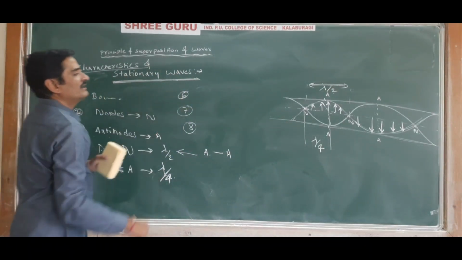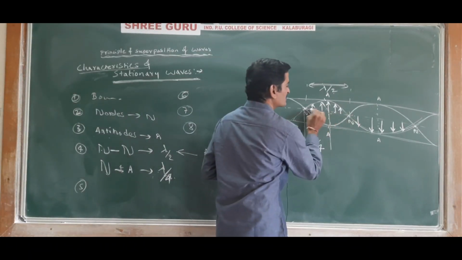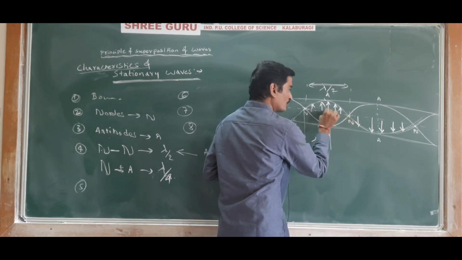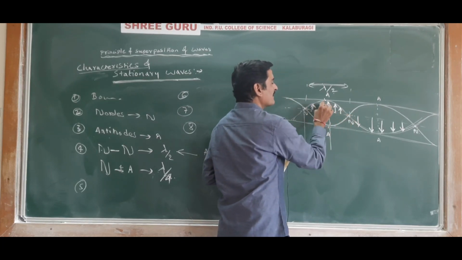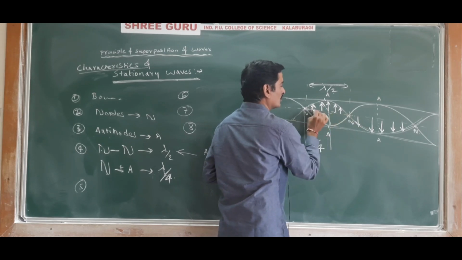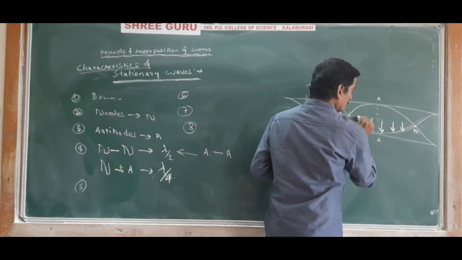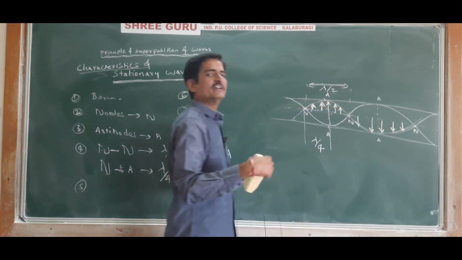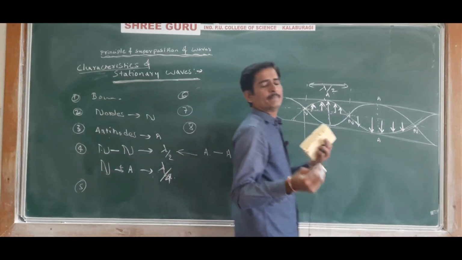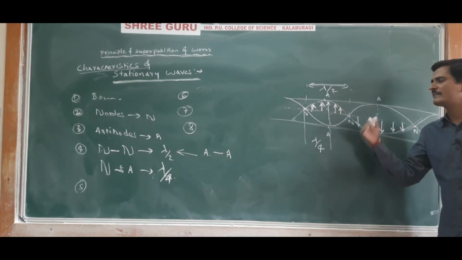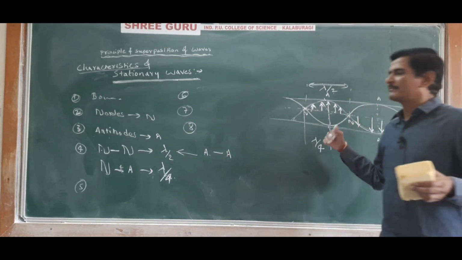So next is the sixth point: all the particles of the medium lying between two nodes will have the same phase. That is, between these two nodes all the particles will vibrate with the same phase, and they cross the mean position simultaneously. They attain the maximum displacement simultaneously.